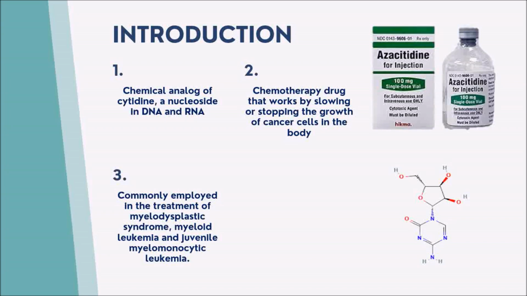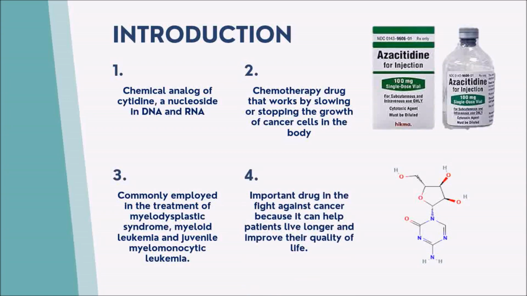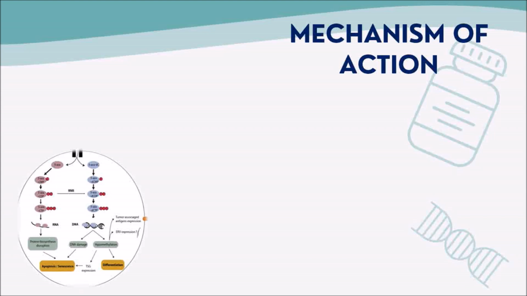In this case, MDS are a group of cancers in which immature blood cells in the bone marrow do not mature, and JMML is a rare form of leukemia that affects children aged 4 or less. It is also an important drug in the fight against cancer because it can help patients to live longer and also improve their quality of life. The mechanism of action talks about the process by which the drug functions to produce a pharmacological effect.